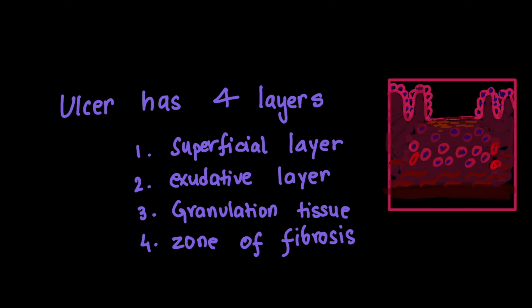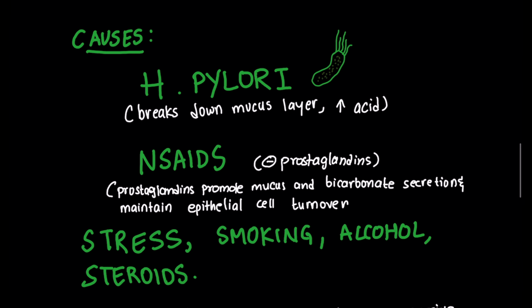Microscopically, 4 layers can be identified, maybe not in this poorly made diagram, but in real they can. There's a superficial necrotic zone, which can be seen where there is a breach of mucosa, an exudative layer which contains neutrophilic inflammatory infiltrate, granulation tissue that contains mononuclear leukocytes, and a zone of fibrosis containing a collagenous scar that forms the ulcer base.